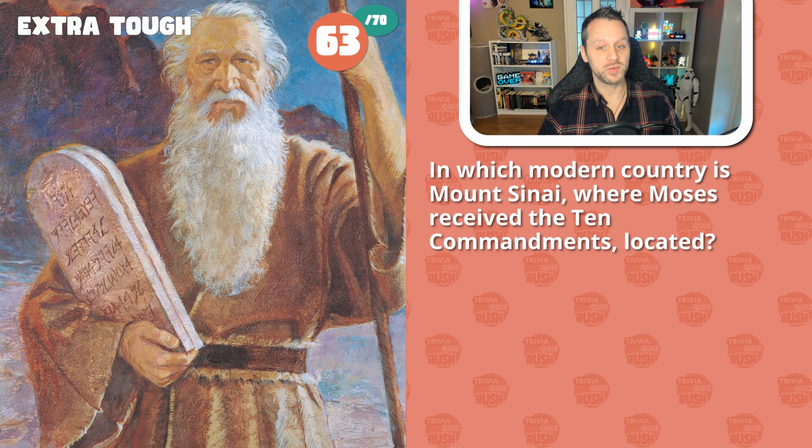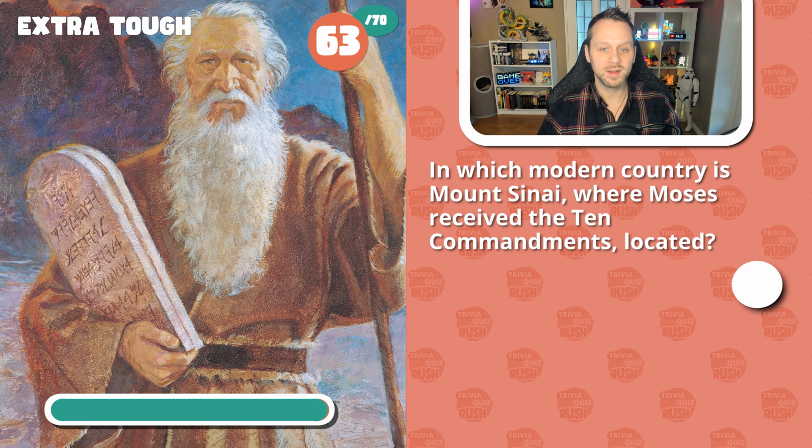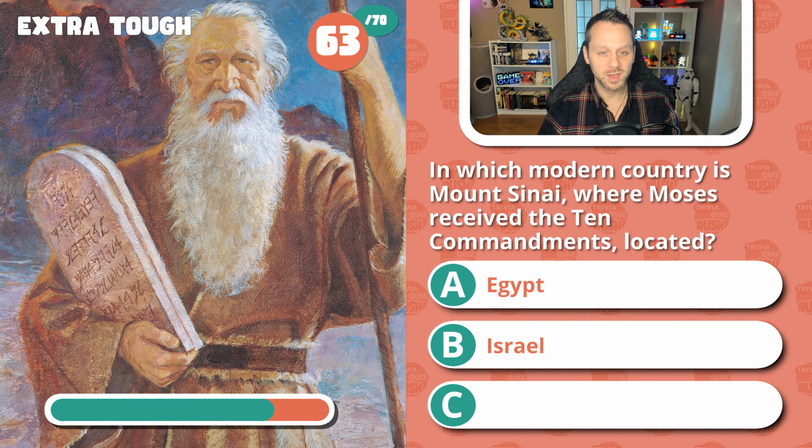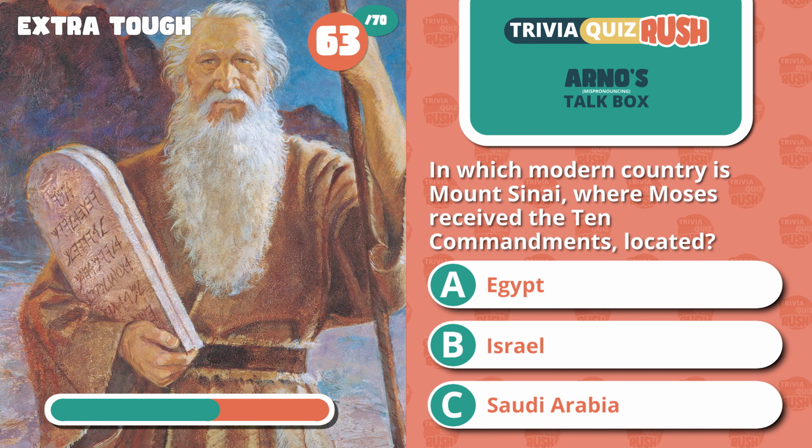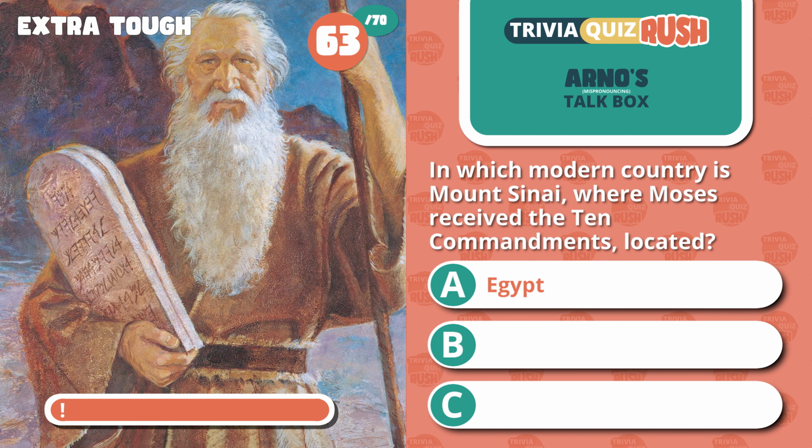63. In which modern country is Mount Sinai, where Moses received the 10 Commandments, located? Egypt, Israel, or Saudi Arabia? And the answer is Egypt.